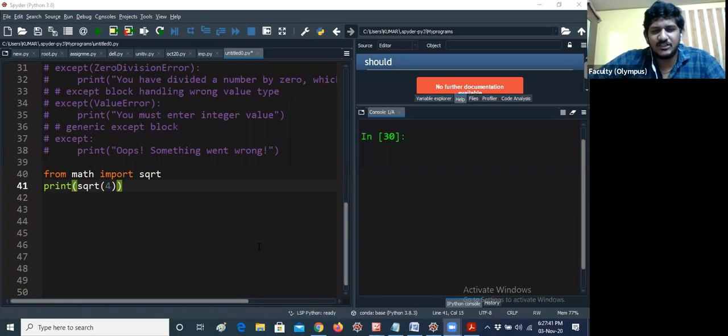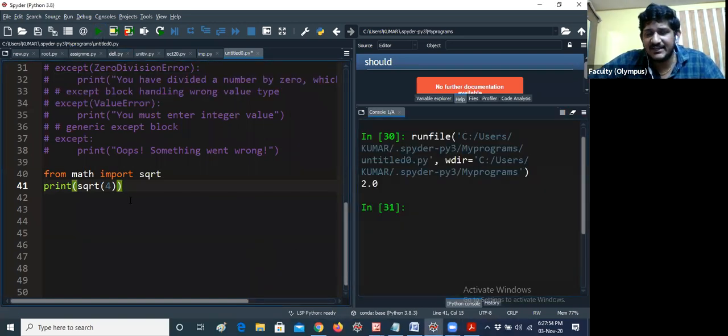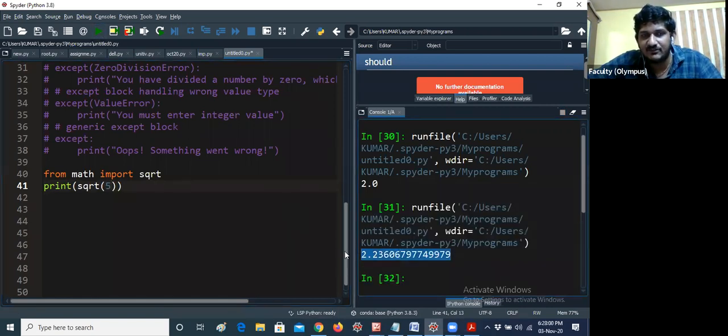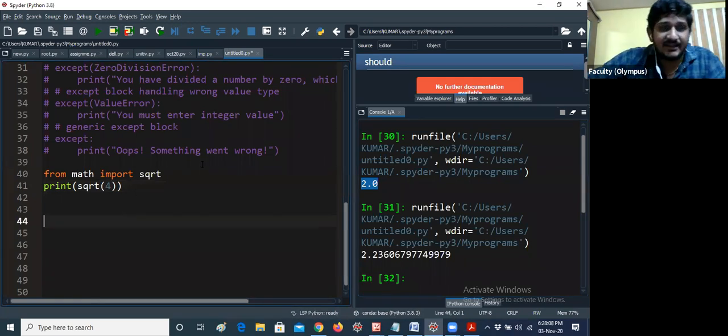The answer is 2.0. Okay, because it is returning the floating point value, you know already. In C language also it returns the double value. So let me run this code. Why it is getting 2.0, you know already, because if you're giving a square root of 5 also, it will give the point numbers. That's the reason. By default return type is floating point only, not integer. Okay, I hope everybody knows this. Okay, let me give you clarity.